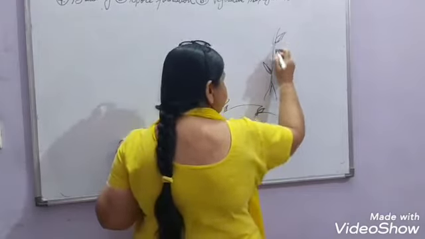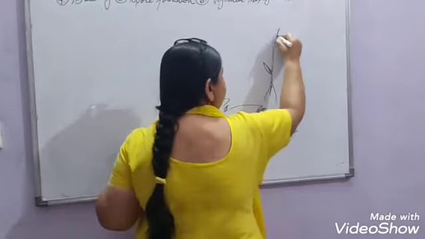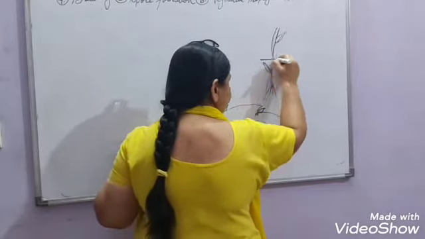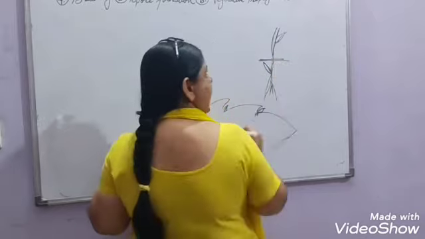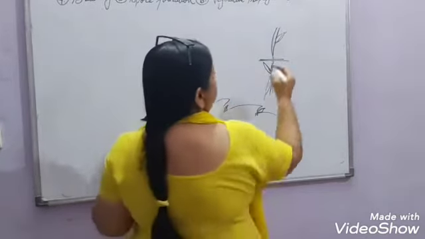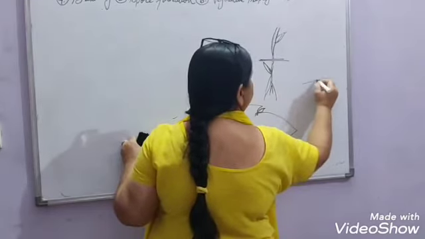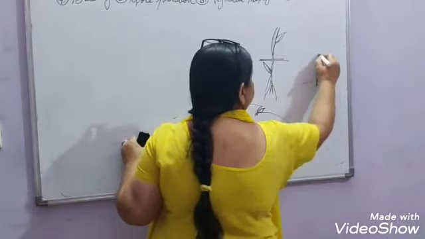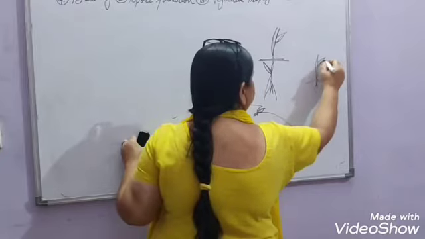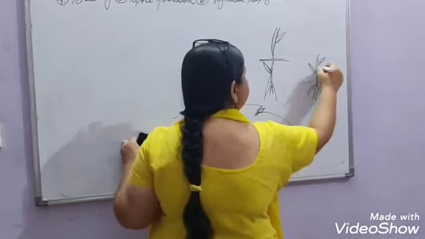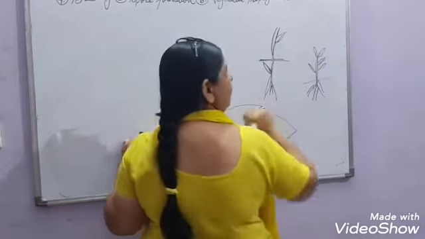If we cut this part and put it in the soil, we'll see that the roots will start developing and new leaves will be formed here.